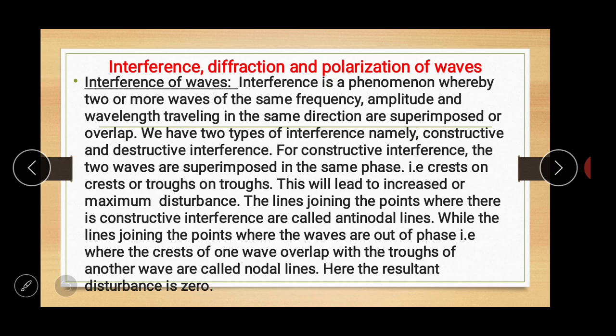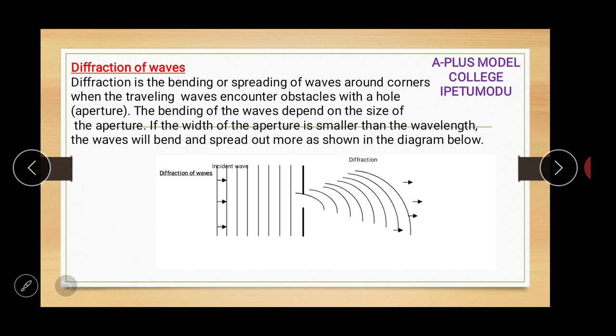We have two types of interference. We have constructive interference and we have destructive interference. For constructive interference, the two waves are superimposed in the same phase, crest on crest. I want you to look at the diagrams in your textbooks to get a clearer picture of constructive interference and destructive interference.